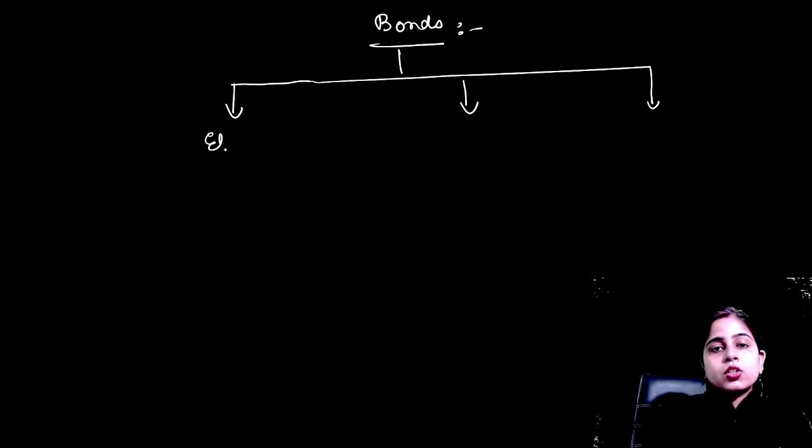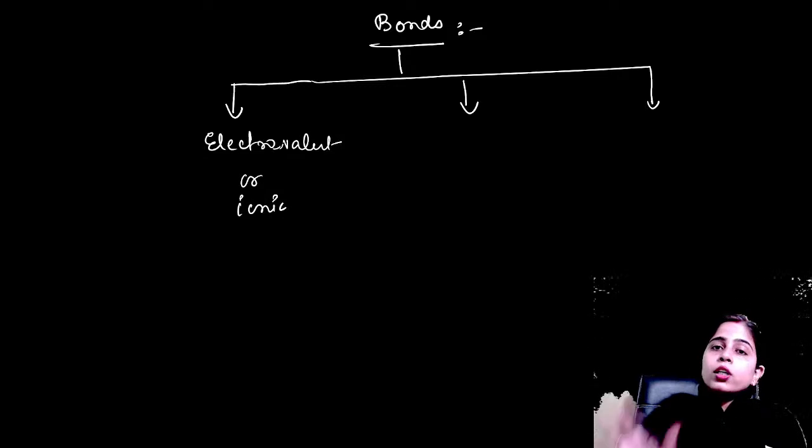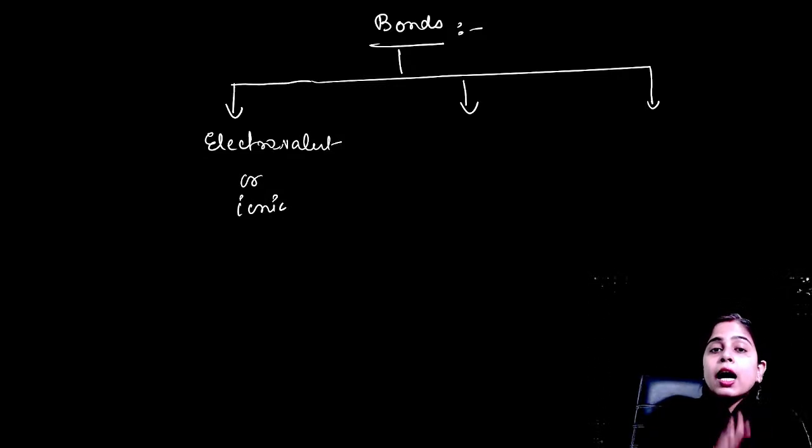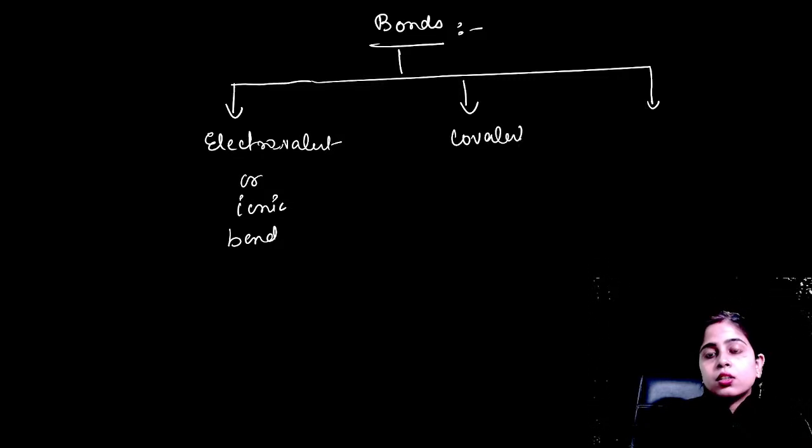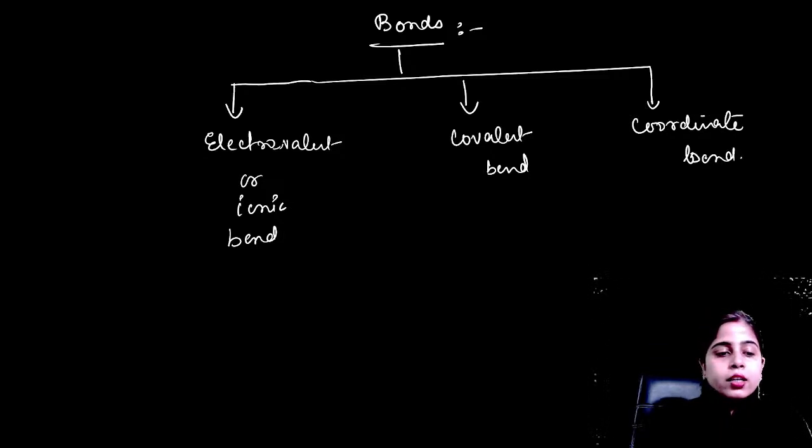Electrovalent or ionic bond. I am not telling you that we have only 3 types of bonds, I am telling you that we have to study 3 types of bonds. Don't get confused in that. So electrovalent or ionic bond, covalent bond, and third is the coordinate bond. Now what are these bonds? First of all, let's start with the electrovalent or ionic bond.